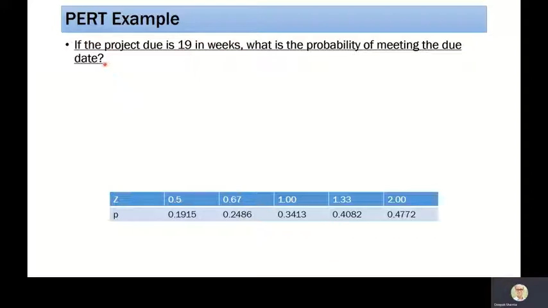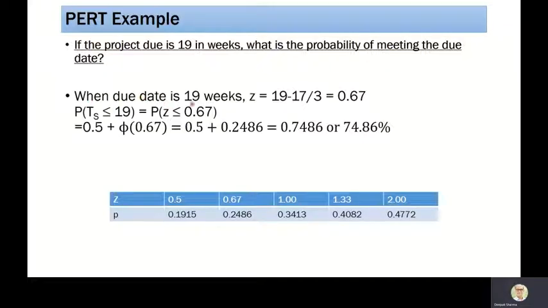Come to the last question. That is the last part of the question: if the project due date is 19 days, what is the probability of meeting the due date? And what is the probability of not meeting the due date? So the due date is 19.